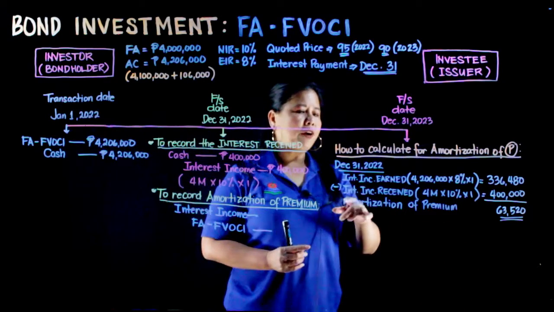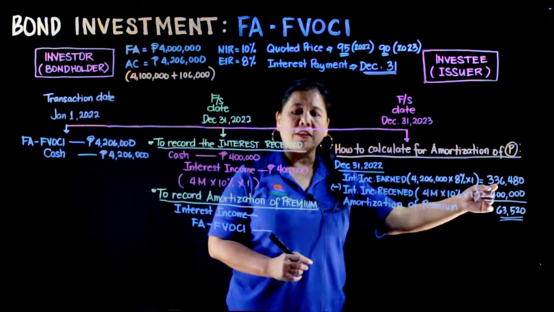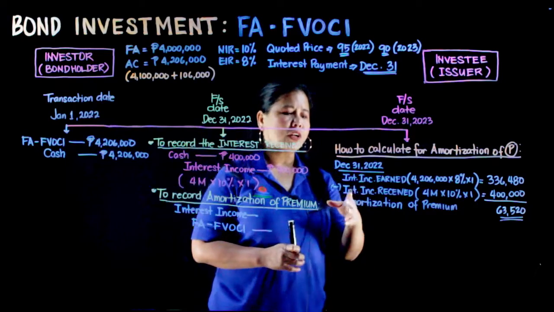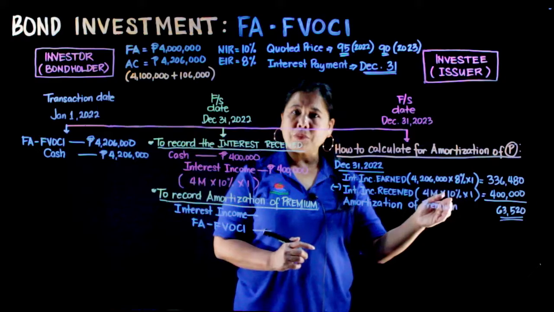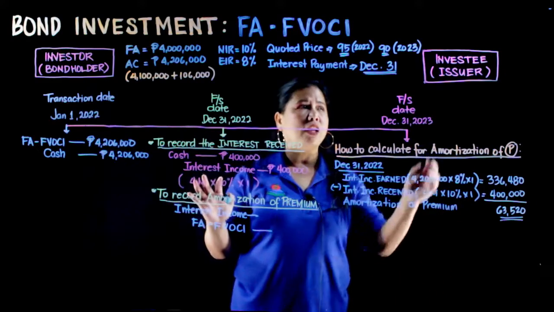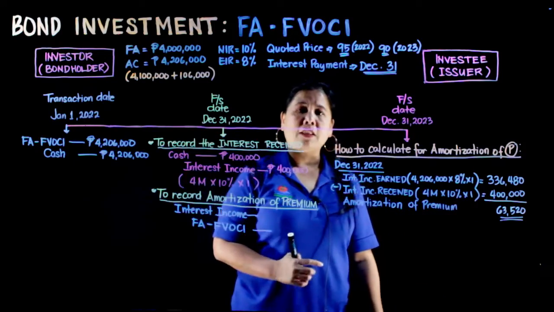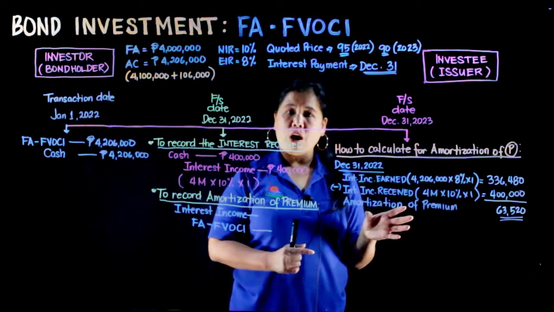So, we have an interest income earned of 336,480. Then, we will minus our interest income received, 4 million times 10% times 1. That is what we received from the investee. Then, we have 400,000. The difference between these two is our amortization of the premium.